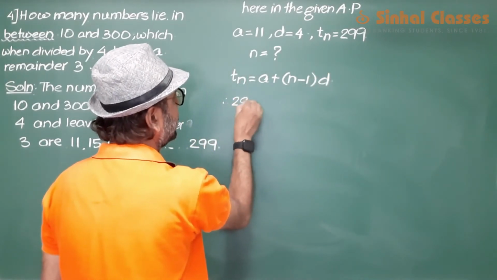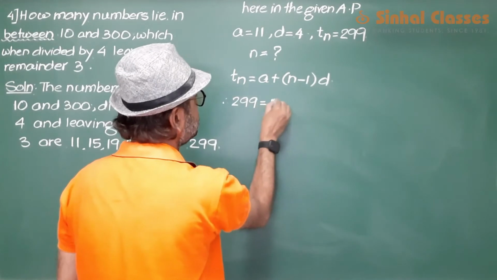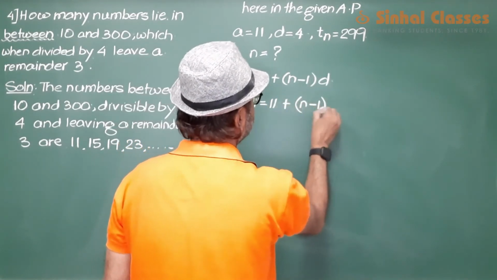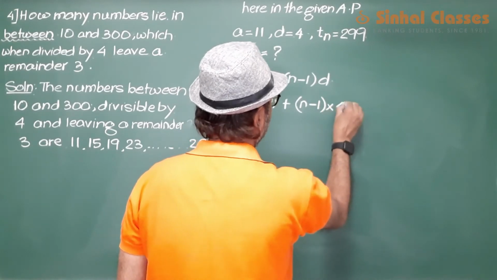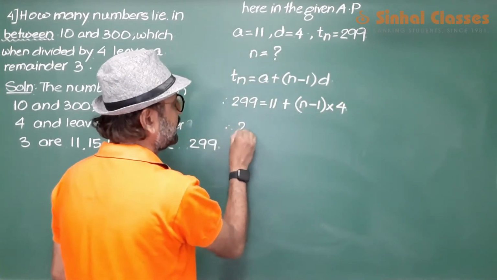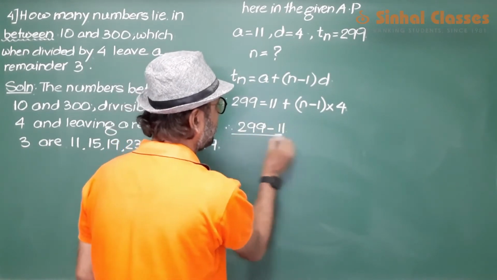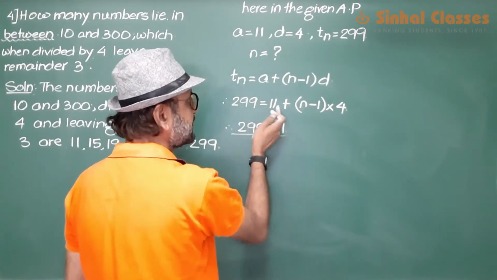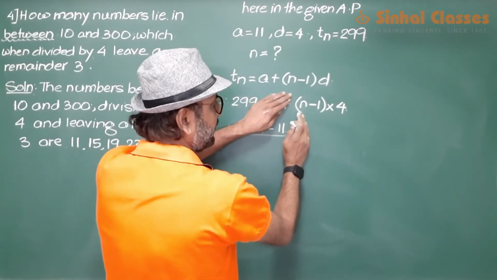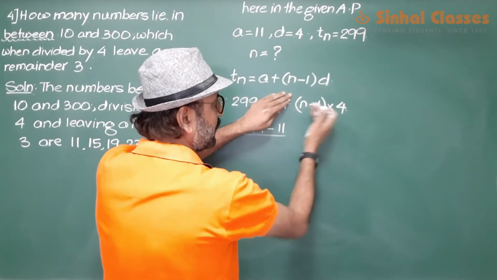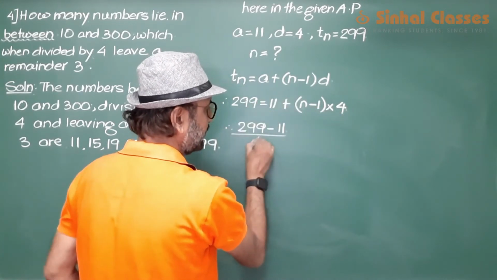299 is a plus n minus 1 into d. 299 minus 11. 11 comes on this side, minus 11. Now what are we left with? n minus 1 into 4. बच्चों आप ये 4 को इस तरफ ले आओ, 4 मल्टीप्लाई हो रहा था, इधर आएगा, डिवाइड हो जाएगा.